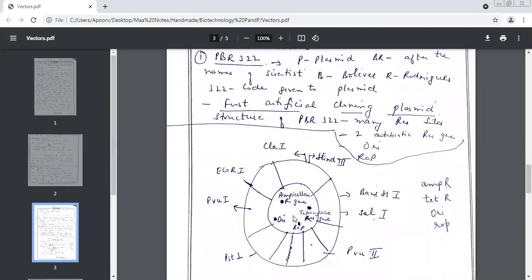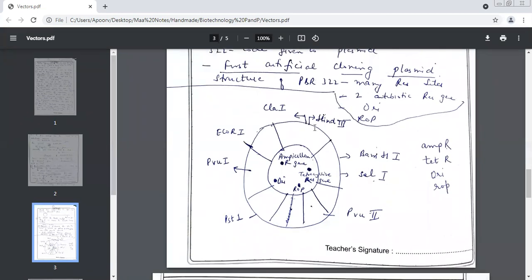That is why this plasmid was prepared artificially; normally we used to use plasmids from E. coli, if you remember. So this is the first artificial one. The diagram is very important, and everything about this plasmid is very important. Now we need to learn this. You have to make your own Hindi sentence or something to remember the names of these sites.